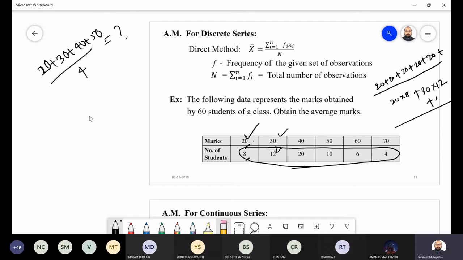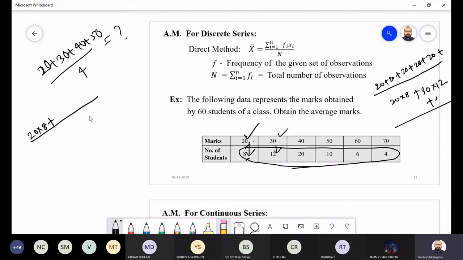Okay, how many times? What is the total number? Now it is saying that 20 is repeating how many times? 8 times it is repeating. So what do you have to do? You have to add 20, 8 times. Instead of that, you just multiply with 8.